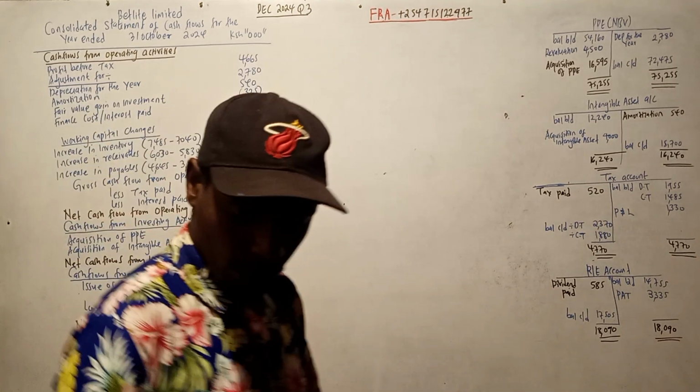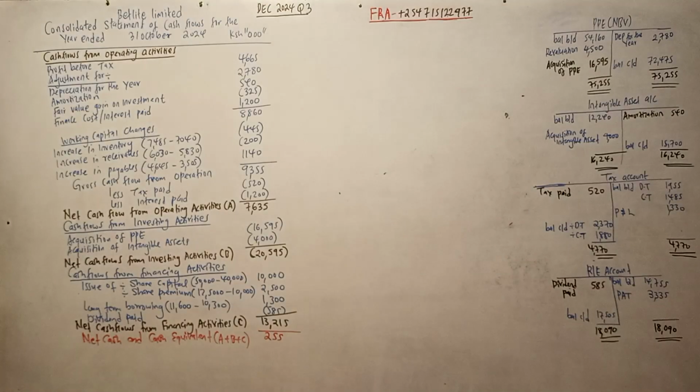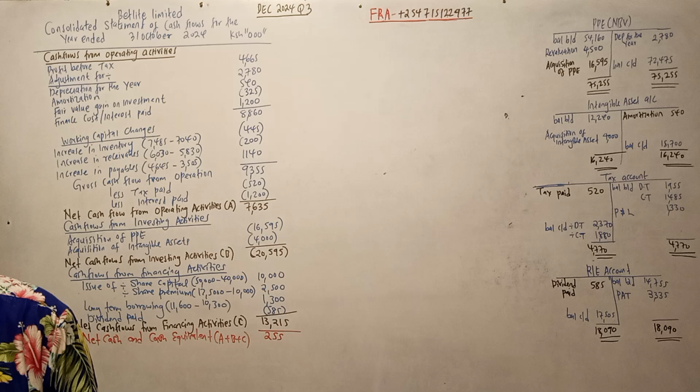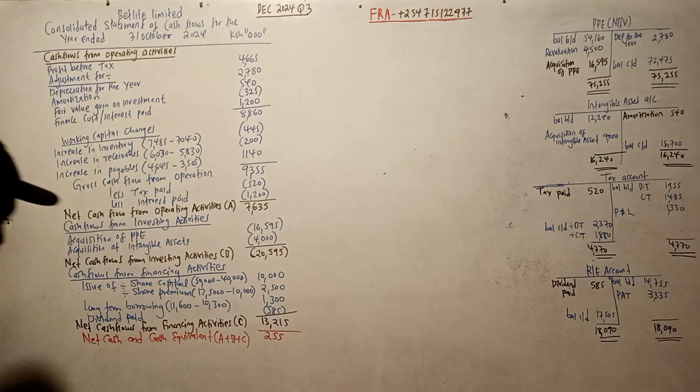Now we need to include the opening balances and the ending balances. So let's go back to our statement. Under current assets, cash and cash equivalent at the beginning is 230.